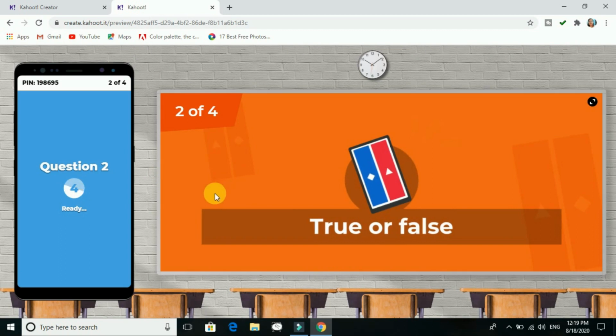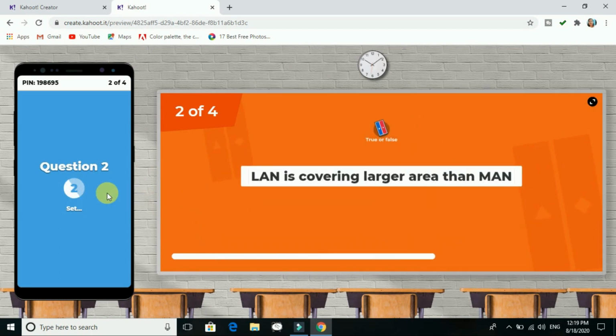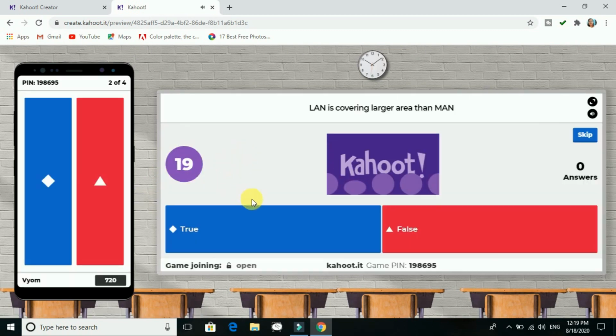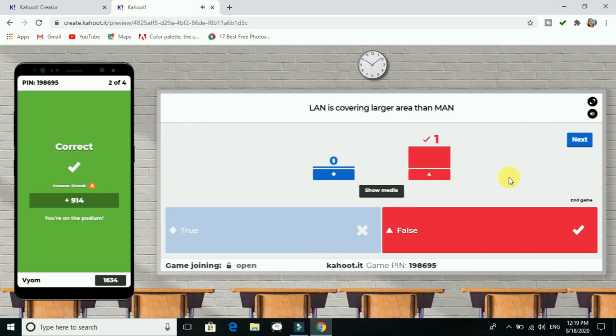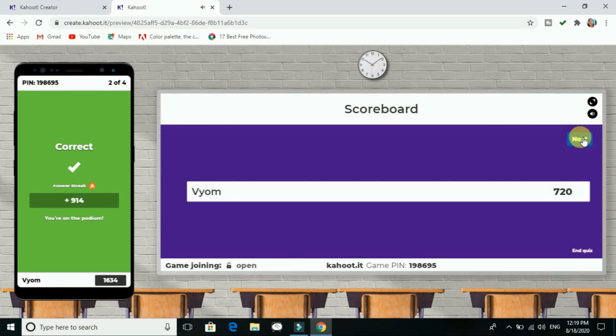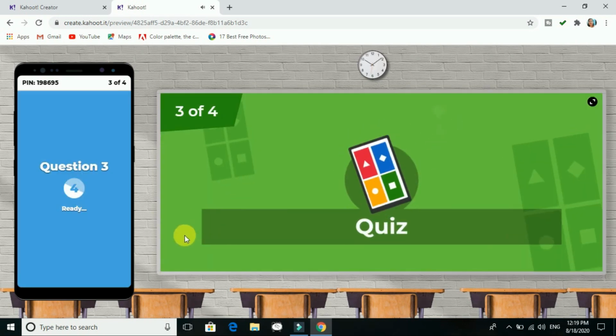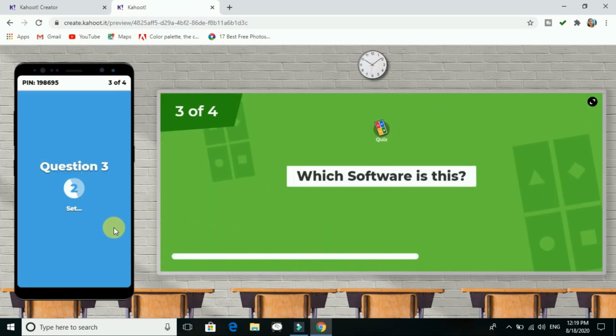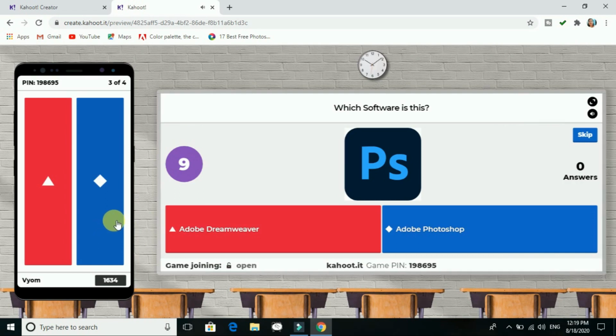Next, true or false: land is covering a larger area than man. Okay, you will see the seconds are moving on according to it. When you want to end the game over there, your points will come. Now the next, which software is this?